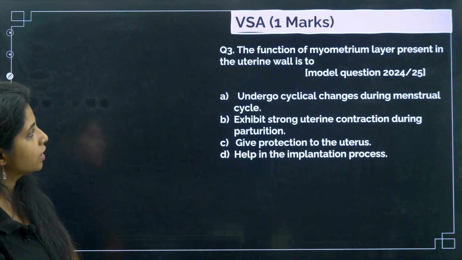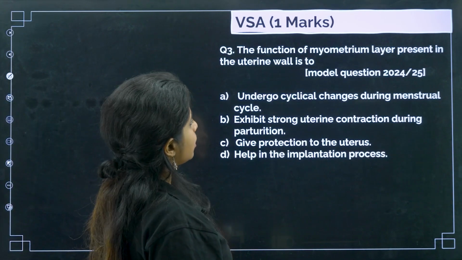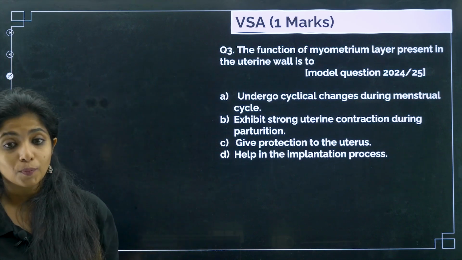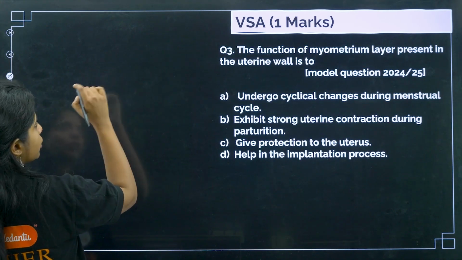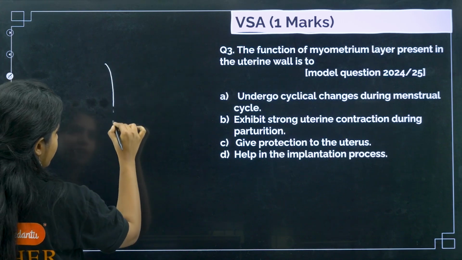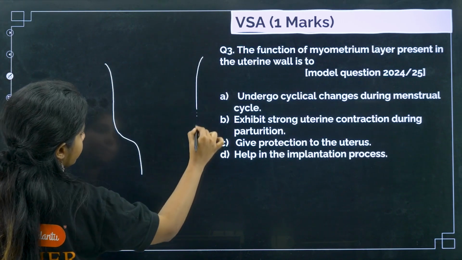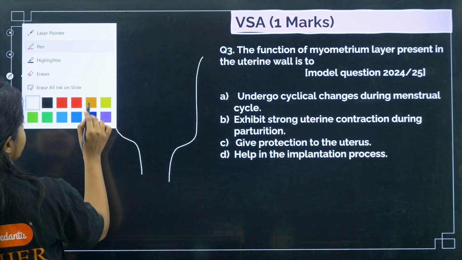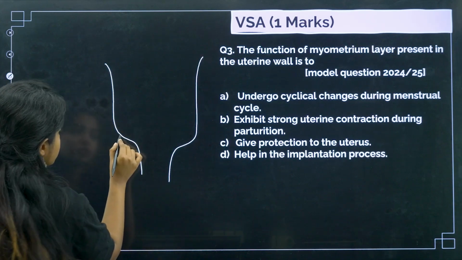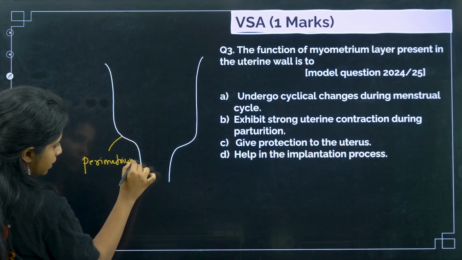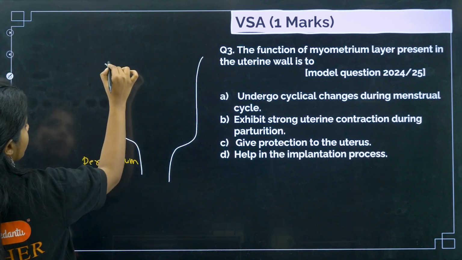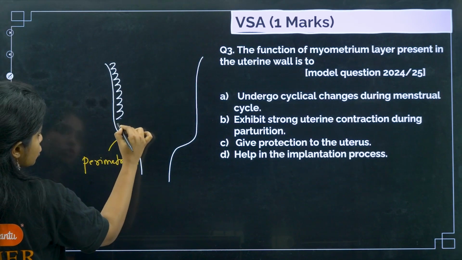Chalo, next. The function of myometrium layer present in the uterine wall is to do what? What is the function of myometrium layer? So the uterus has 3 layers. Can you tell me the name of the layers? The outermost layer is known as perimetrium. After that, you have a layer which is the muscular layer.